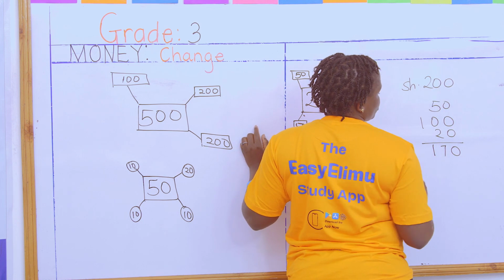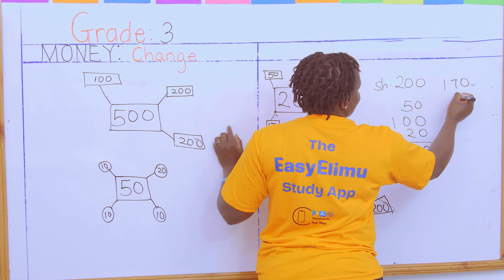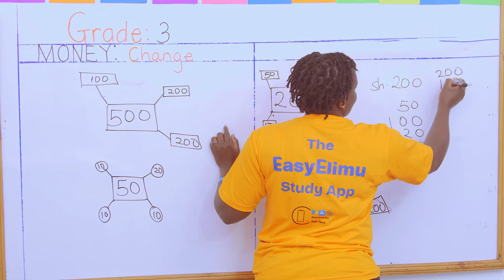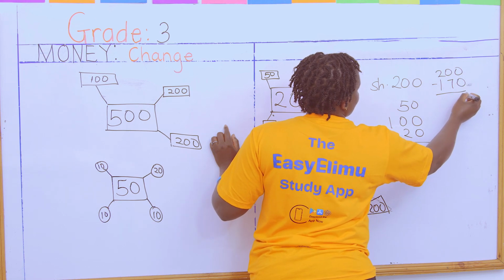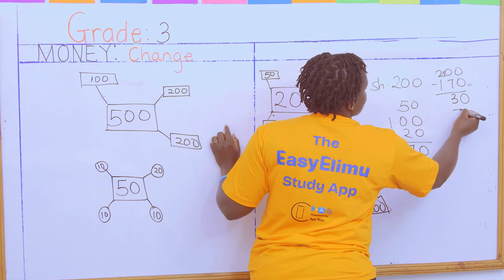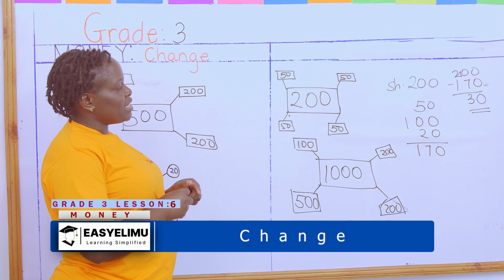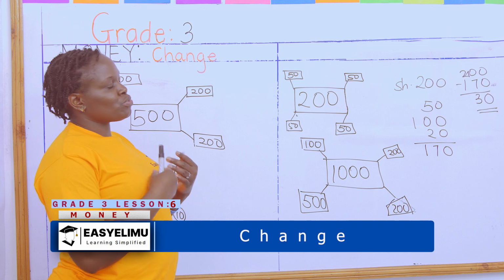Remember, you had been given 200 shillings, so you take away 170 from the 200 that you were given, and 30 remains. So this is also change, and it can also be called balance. The money remains after you've bought what you wanted.